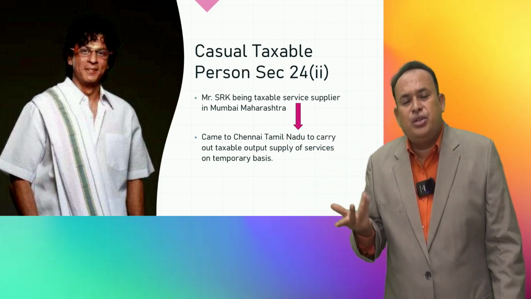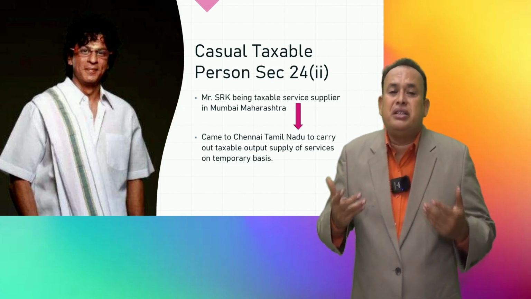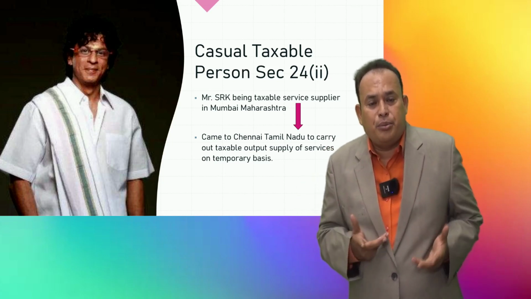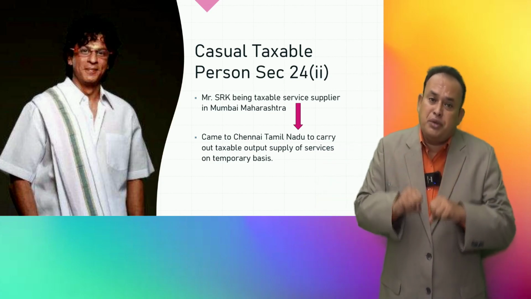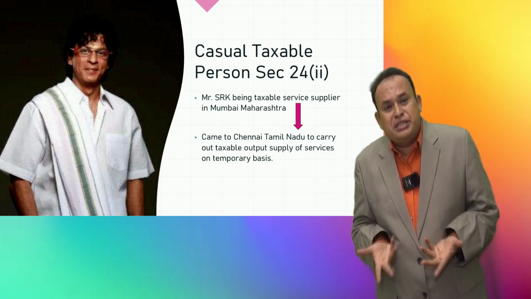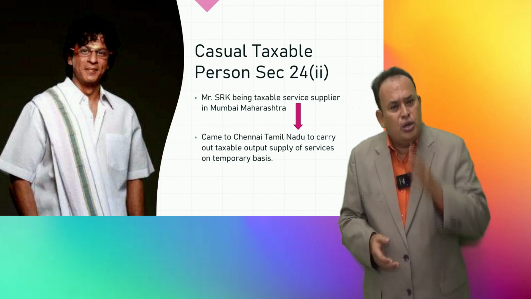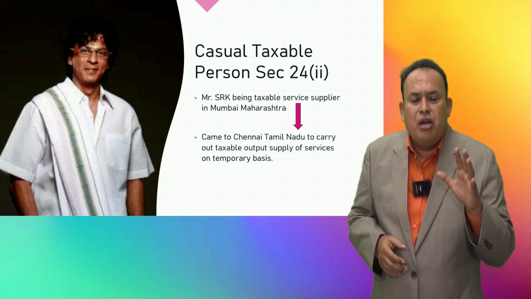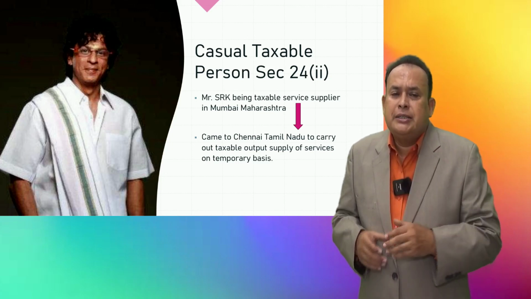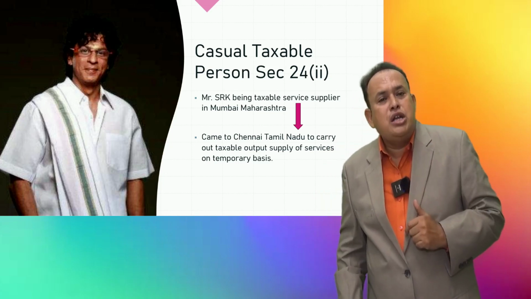In that case, you have to apply for normal registration in the state of Tamil Nadu. Sir, for normal registration, I have to have a place of business. No, sir, I do not have an address proof in Tamil Nadu, sir. No problem, Mr. SRK. Where are you carrying out your taxable supply of services, sir? In a particular auditorium, sir.